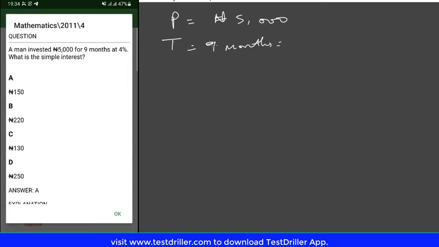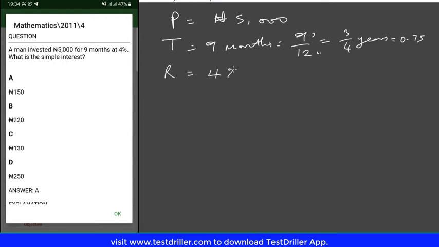It should be noted that your time should always be converted to years. So 9 months in years is 9 over 12, right? And that is equivalent to, 3 here is 3, then 3 here is 4. So that's 3 over 4 years, and you can represent it in decimal as 0.75 years. Okay, so we know the rate to be 4% per annum.